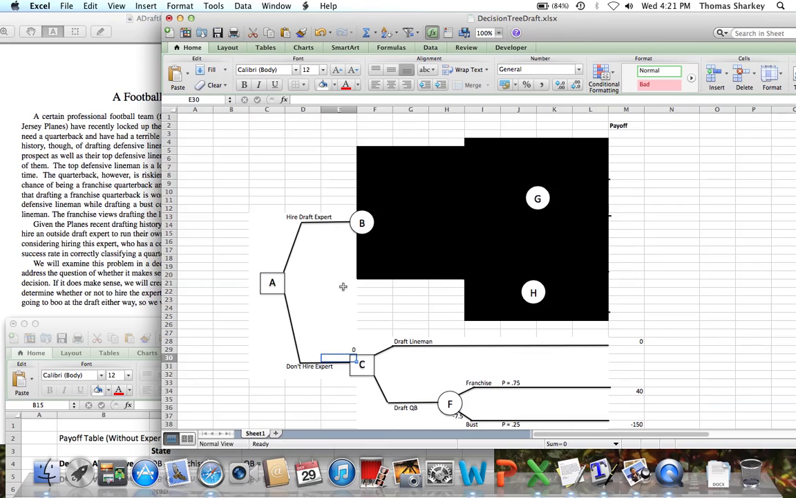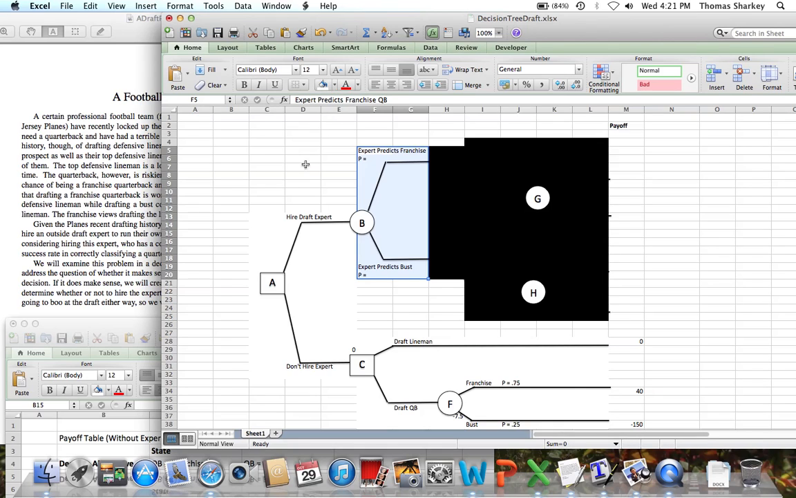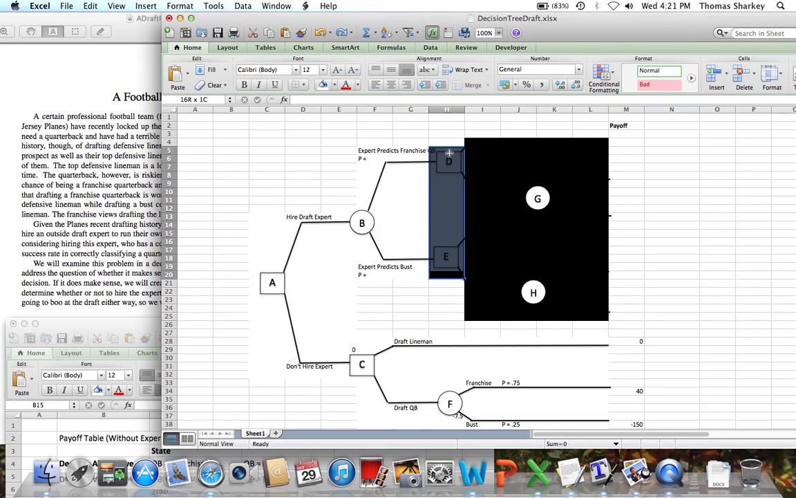So let's start constructing the decision tree associated with what happens after we hire the draft expert. Well, after we hire the draft expert, there's two outcomes to the uncertain event. Basically, this node B represents, well, what does the expert predict in terms of looking at the quarterback prospect? So either the draft expert is going to predict that they're going to be a franchise quarterback, or the draft expert is going to predict that we have a bust.